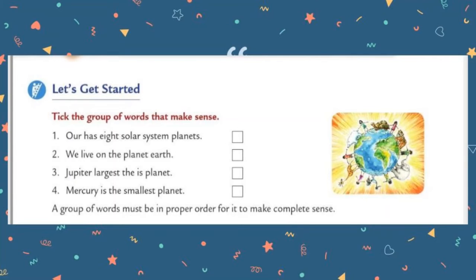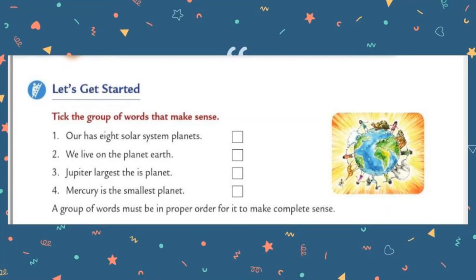Let us see the first one. Our has 8 solar system planets. Is it a sentence? No, it is not a sentence. We can say that it is a group of words, but the words are not arranged in proper order, and it is not giving proper and meaningful information. So what you have to do is put a cross mark inside the first box.